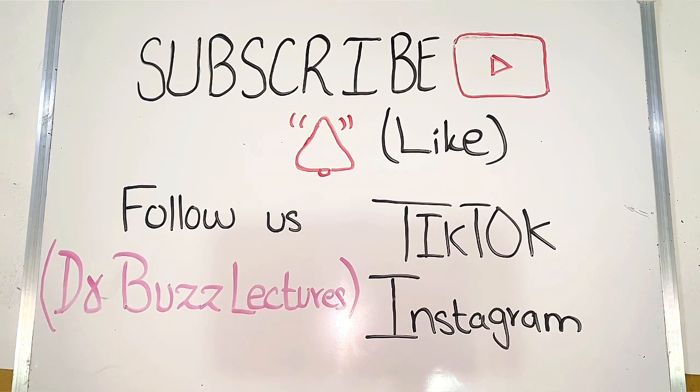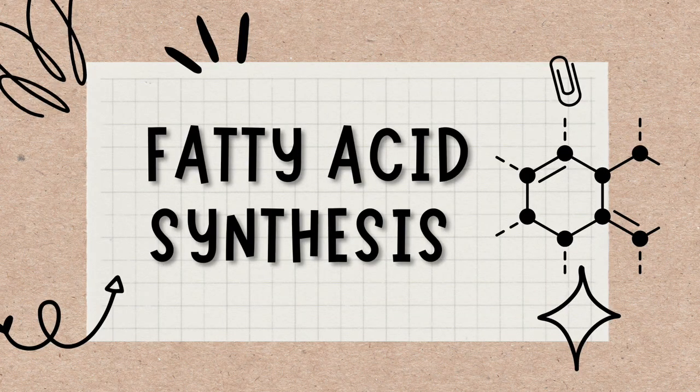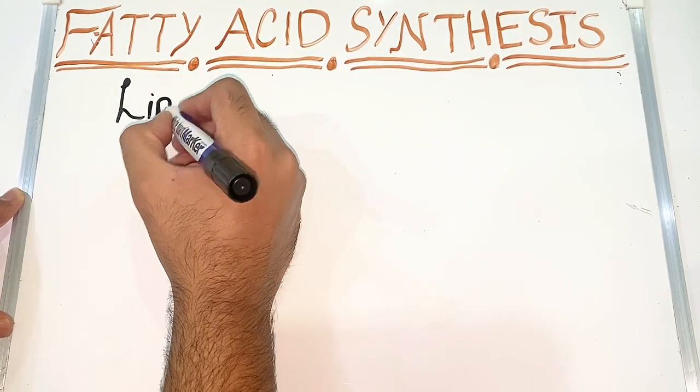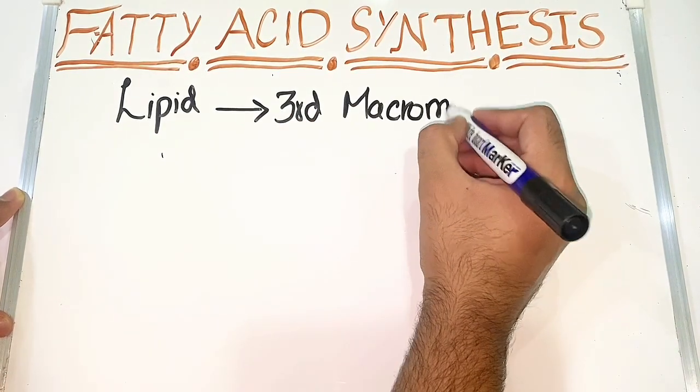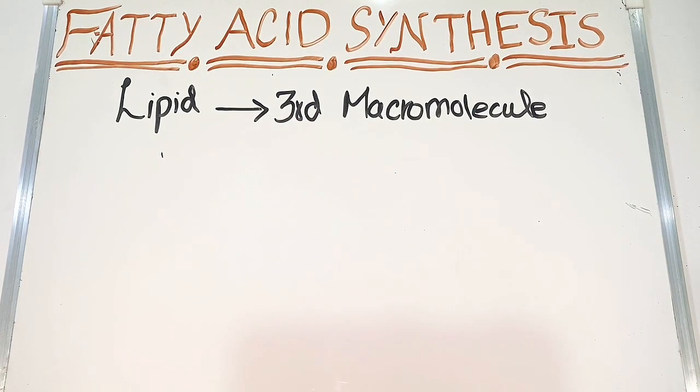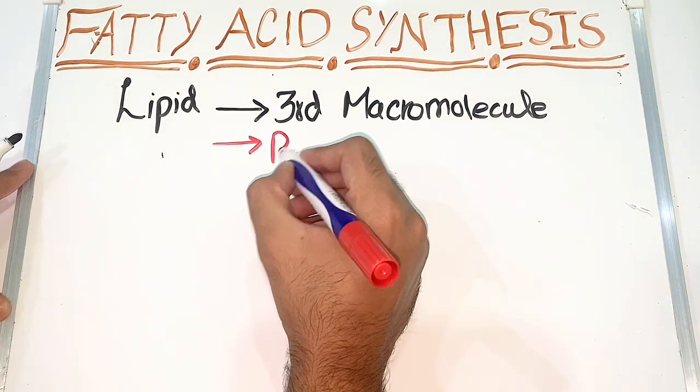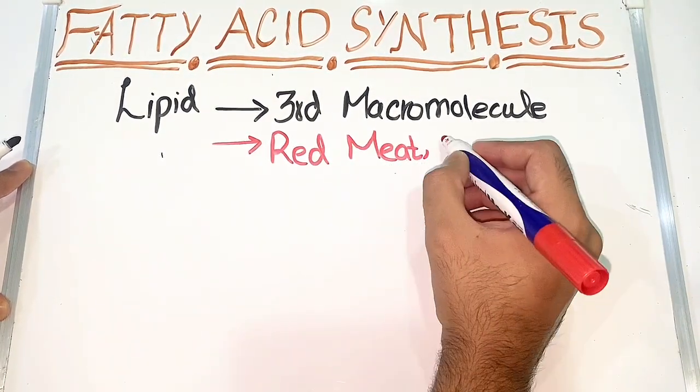So let's move on to today's topic, which is fatty acid synthesis. As we know, there are three macromolecules: carbohydrate, protein, and lipid is the third macromolecule.